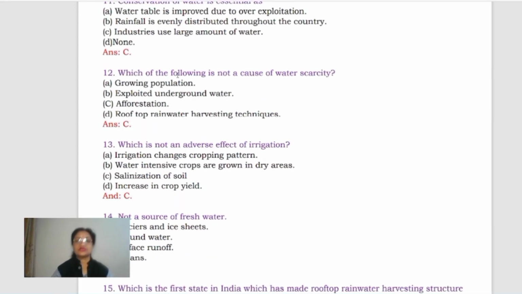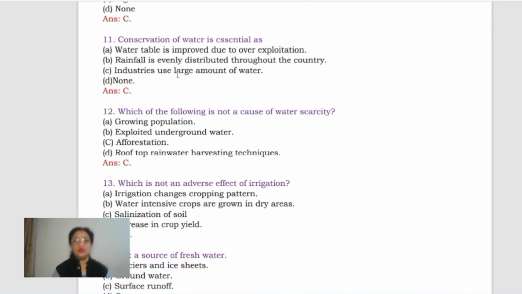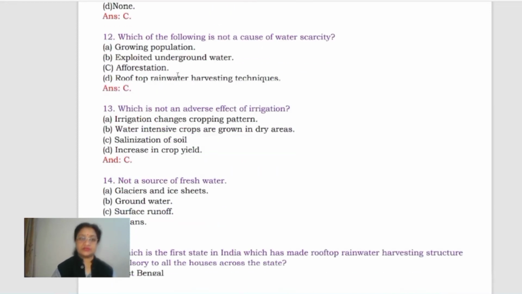Conservation of water is essential as water table is improved due to over-exploitation. Rainfall is evenly distributed throughout the country. C is industries use large amount of water, and D is none. Conservation of water is essential. So for this, C is going to be the correct answer. Here in whatever options are given, C has to be the correct answer here.